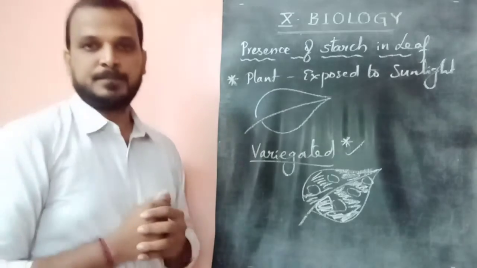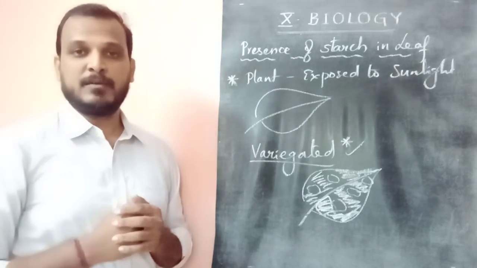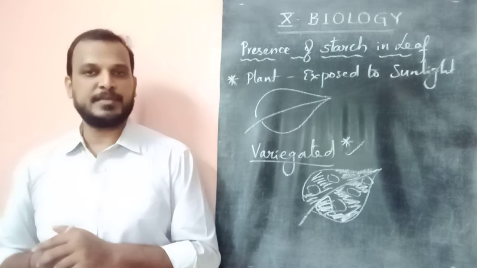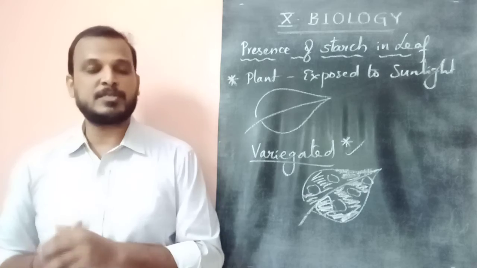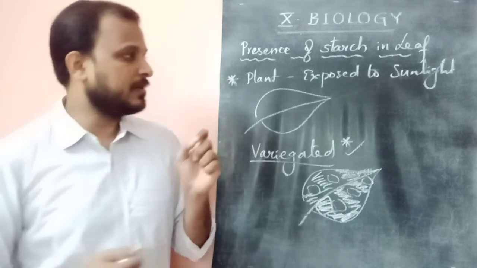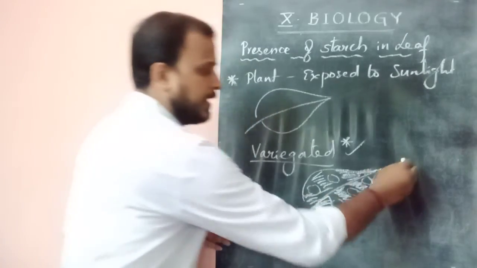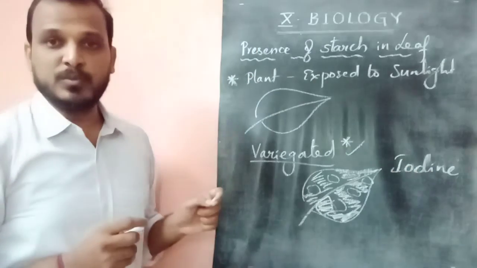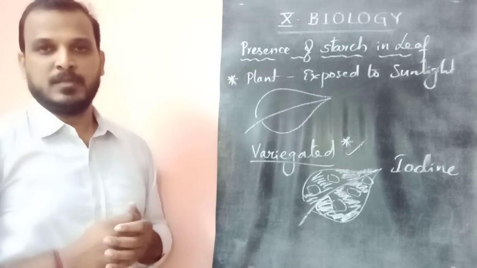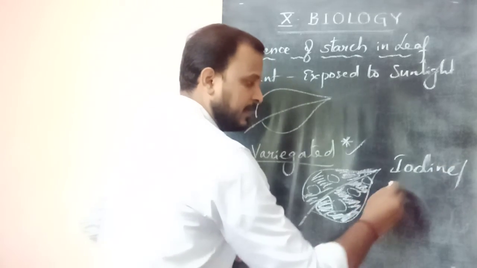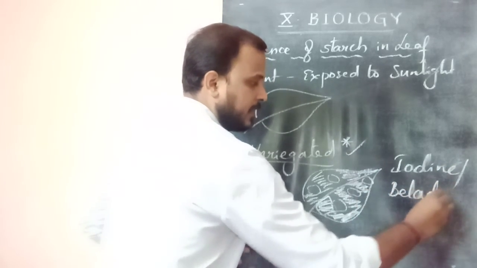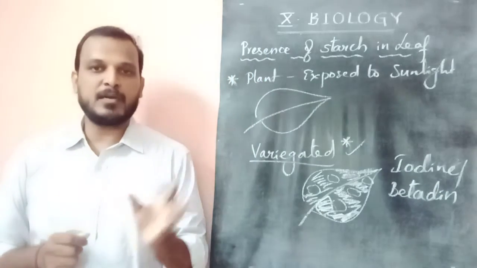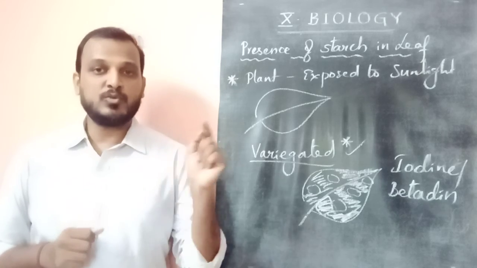Now take this leaf. We want to test whether starch is present or not. We need to use some chemical reagents in this experiment, dear children. So chemical reactions must be followed here. The chemical reagent to be used is iodine, which is also called betadine. A chemical called iodine or betadine can be used to prove the presence of starch.